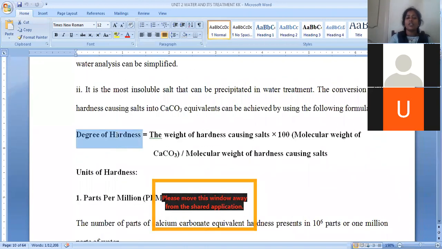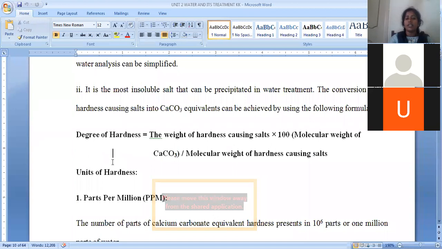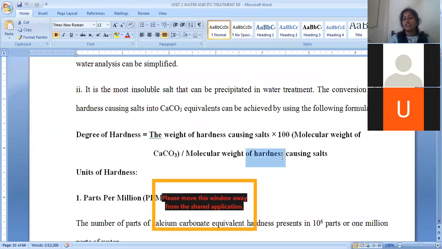Now let us see what is the degree of hardness formula. How can we convert all types of hardness into calcium carbonate equivalents? Degree of hardness is represented as weight of hardness causing salt into 100. This 100 is the molecular weight of calcium carbonate, divided by molecular weight of hardness causing salt. For example, if we are taking weight of calcium chloride, here we have to take the molecular weight of calcium chloride.